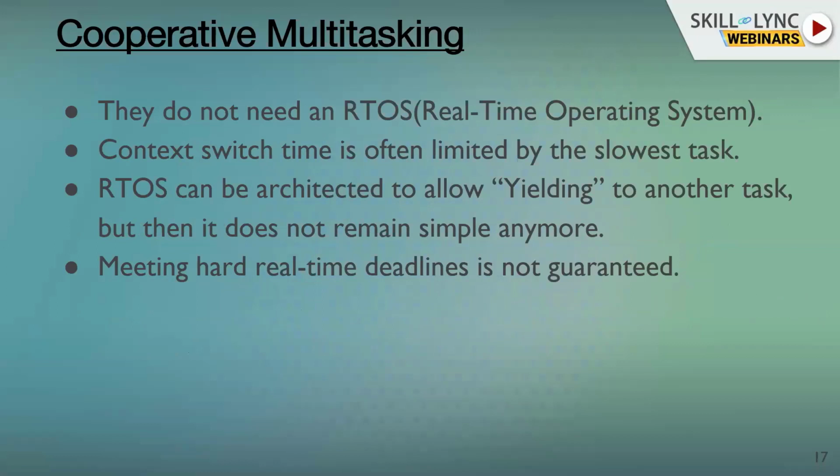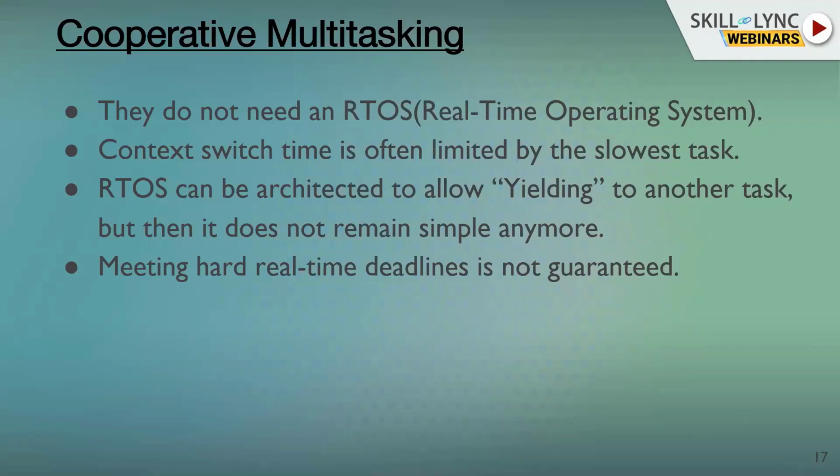RTOSs are very sophisticated pieces of code which allow you some of the facilities that a general purpose operating system provides you. Like for example, I'm running this on a PC that is running Windows, right? Windows is a general purpose operating system. And it does a lot of things at the same time. You feel that there are a lot of applications running, but essentially you know that it is being time sliced. So the CPU is time sliced between all these applications. So when you write a cooperative multitasking system, you don't really need this because you're going to do them one by one. And you can obviously have the most important one done first.